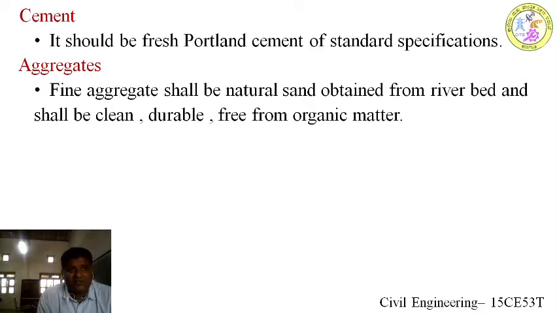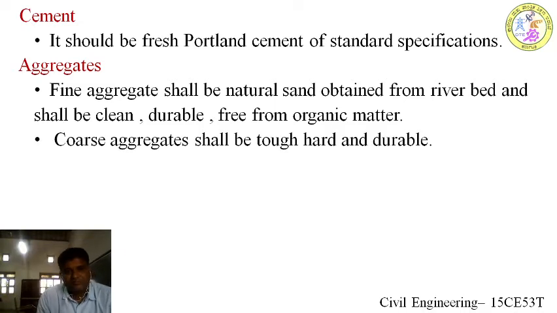And aggregates, we are using fine aggregate and coarse aggregate. Fine aggregate shall be natural sand, or in today's world we use manufactured sand abundantly. The fine aggregate should be clean. There should not be any leaves or other organic matter, because it avoids the bonding of concrete, and it should be durable.